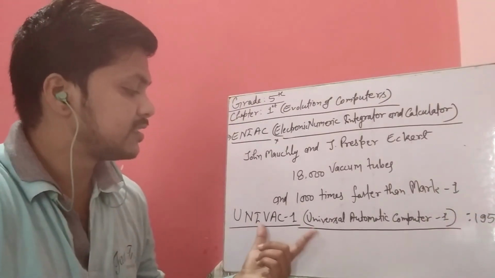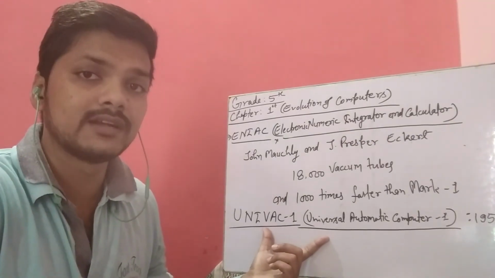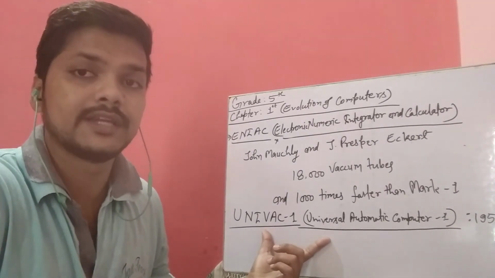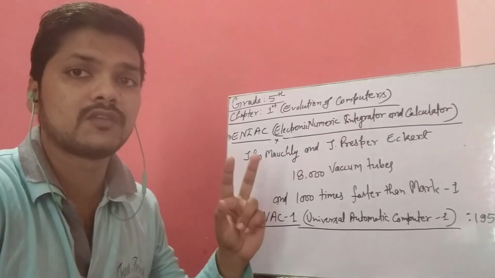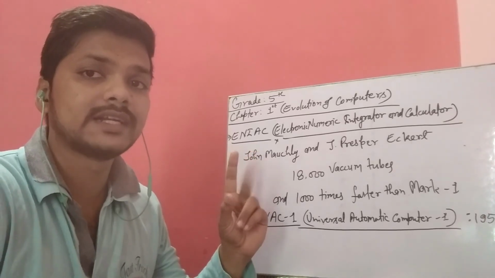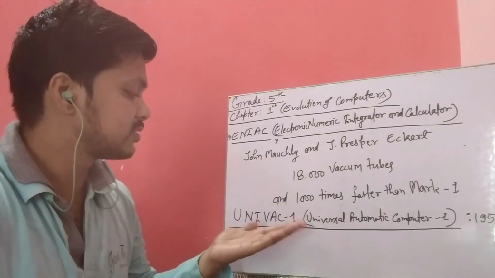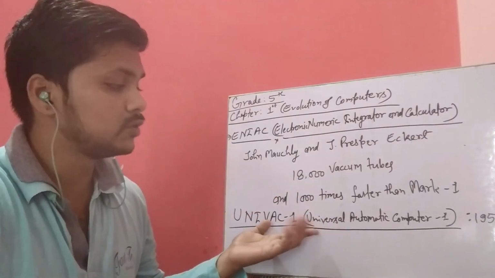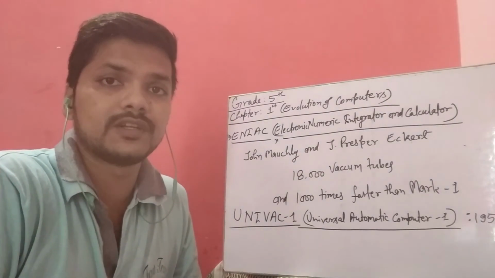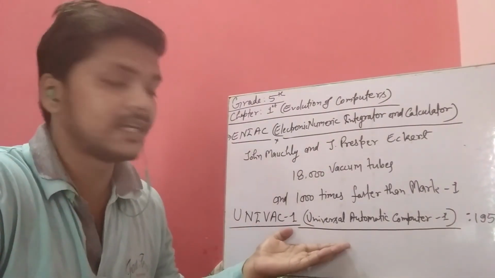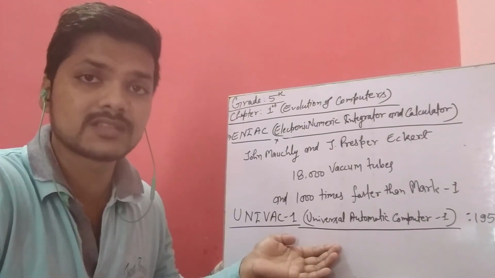1951. At that time, this device was able to handle data in the form of numbers or in the form of text. So both numeric and text data were processed, stored, or calculated using this UNIVAC 1, Universal Automatic Computer 1 device. So these are the devices we have discussed, the evolution of computers, and in the next video we will discuss the generations of computers.